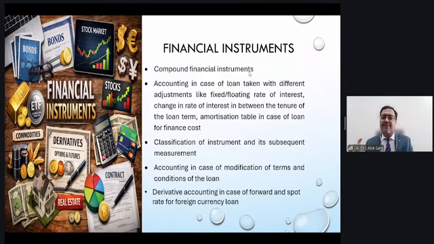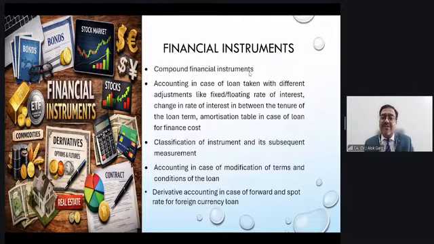So what is the 20,000 rupees? It is residual equity. Now this 80,000 rupees has to be unwound with the interest rate so that it becomes 1 lakh rupee. So the point is how to deal with the compound financial instrument. This is a very important aspect from the examination perspective.